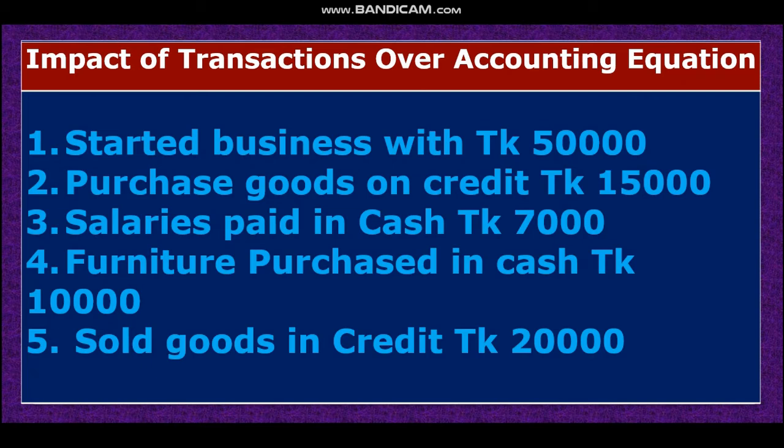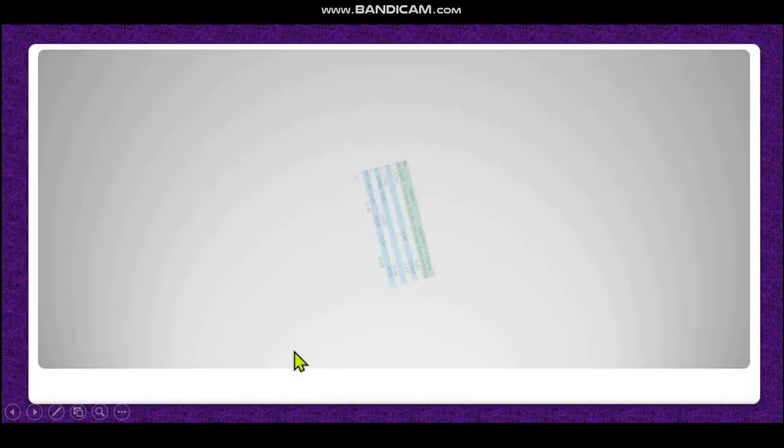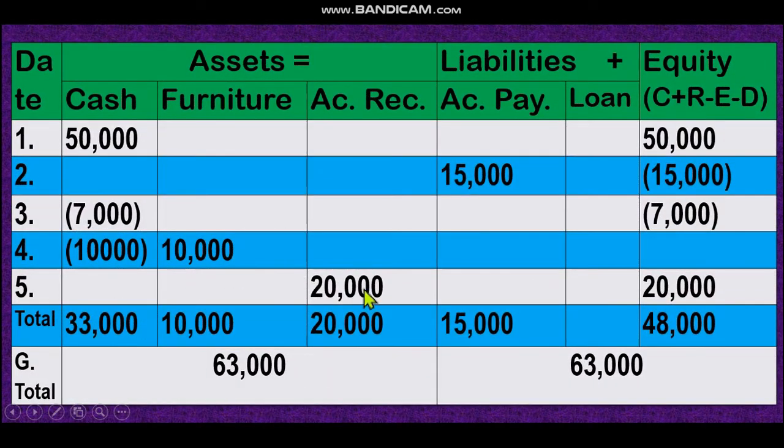Then look at the last transaction. Sold goods on credit. That means if we sold goods, what will happen? Our income increases. And on credit, that means accounts receivable, an asset, also increases. So sold goods on credit, asset increases and equity increases. Look, accounts receivable increases and equity increases.